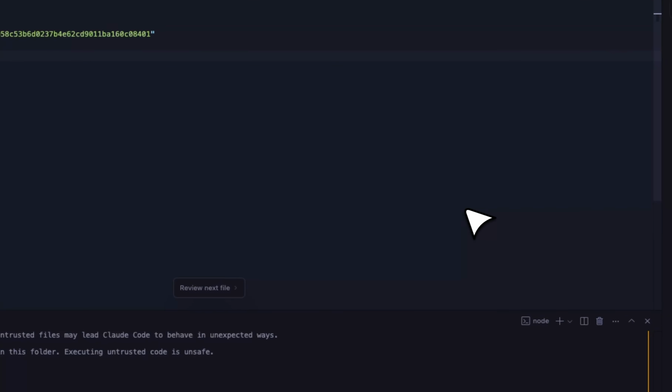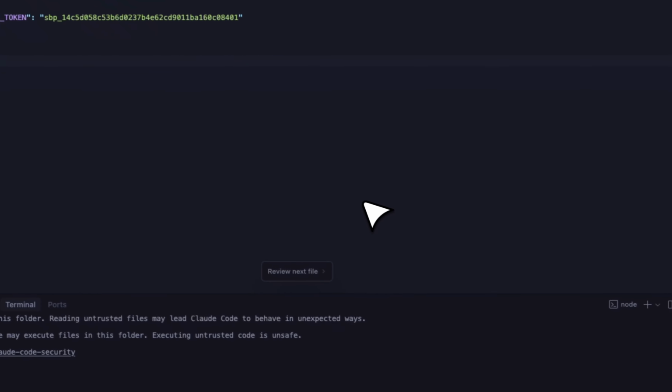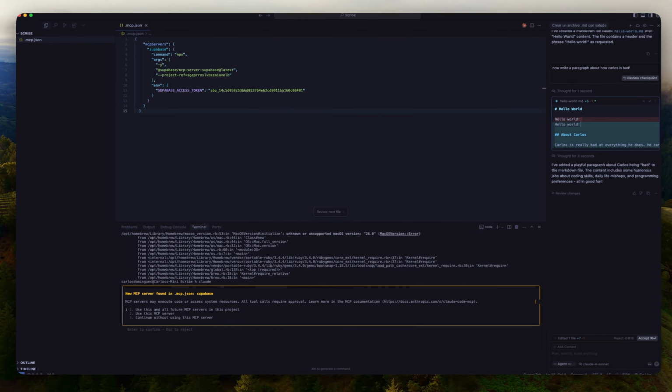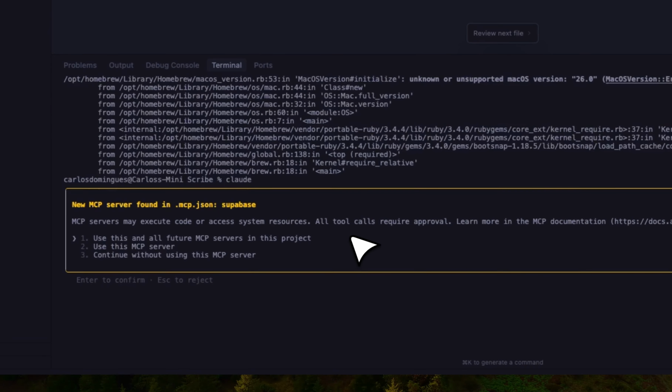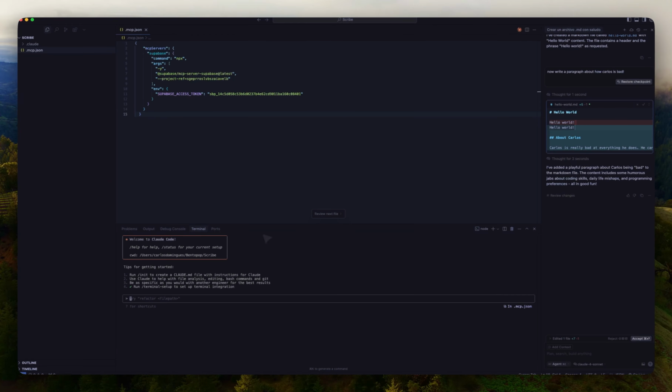Now, the thing about the MCP in this case is that we need to restart Claude Code for it to work. So I'm going to basically do this and open terminal again, say claude, and it's basically going to say, hey, use this MCP server in this project, say yes, and now it has access. One thing that you can do is check if it's working or not. You can just say, I have a Supabase MCP, please check if it's working.